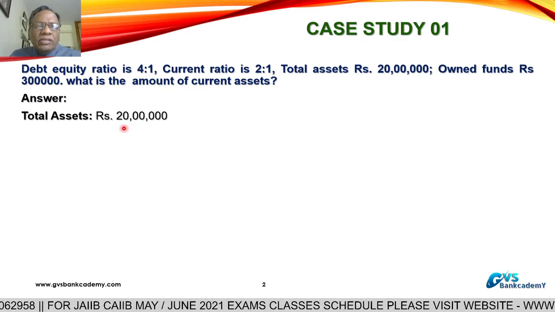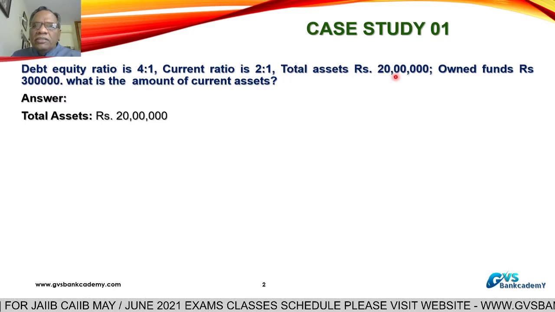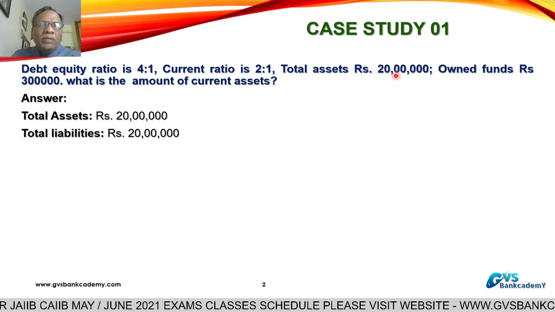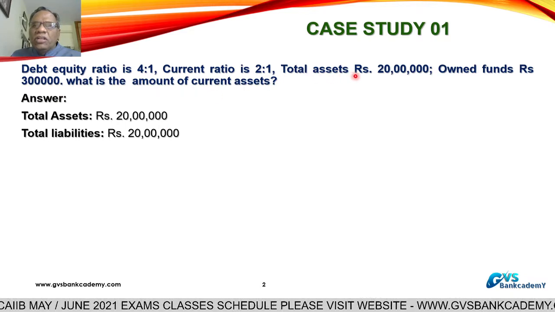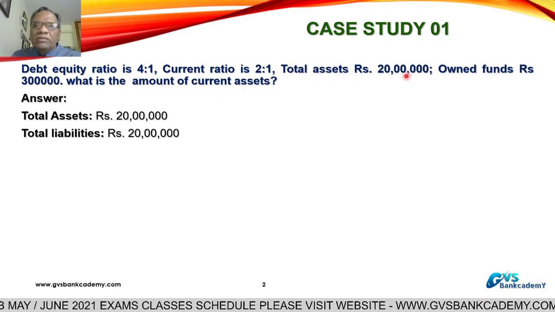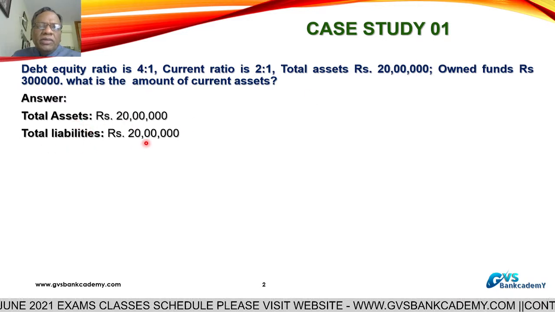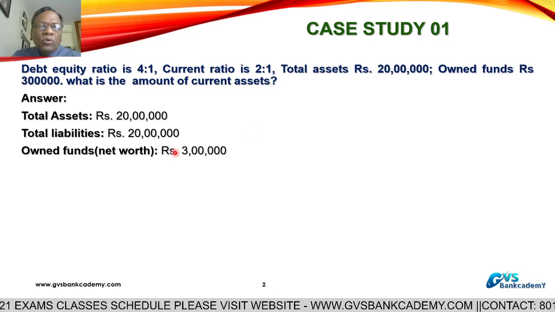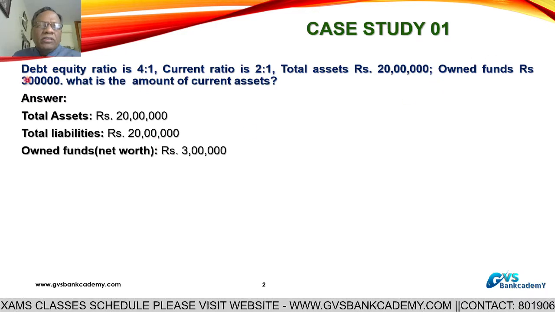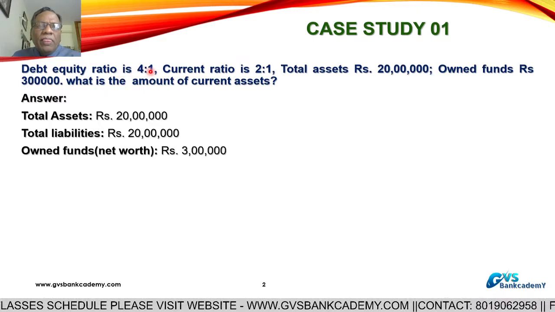Now, total assets are 20 lakhs, already given. Total liabilities are also 20 lakhs, as per the balance sheet equation, total assets is equal to total liabilities. Both are equal: total assets 20 lakhs, total liabilities also 20 lakhs. Balance sheet equation tallies. Now, owned funds means net worth, 3 lakhs, that is equivalent to 1.